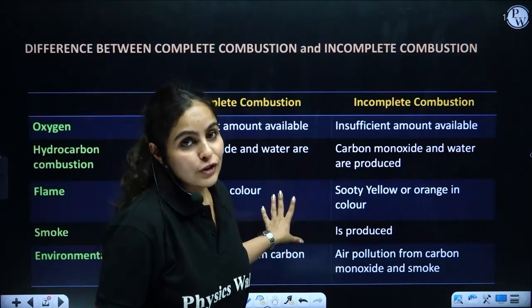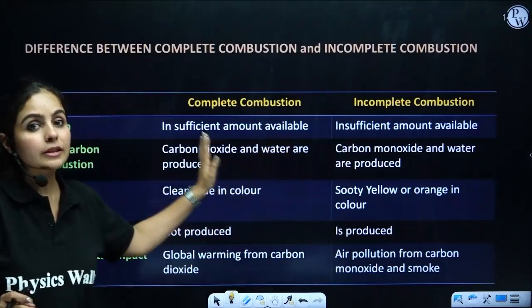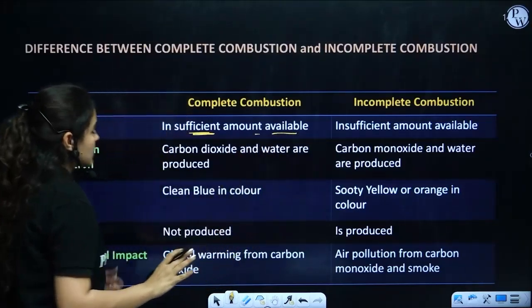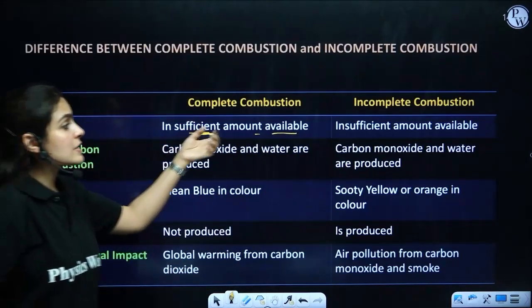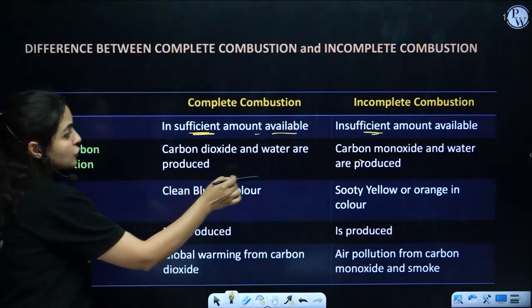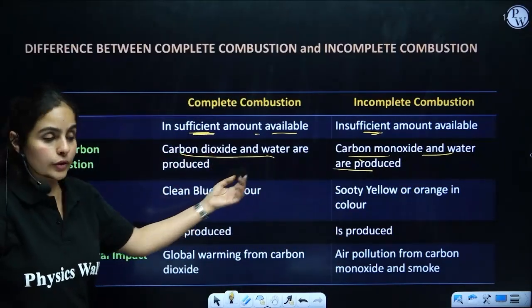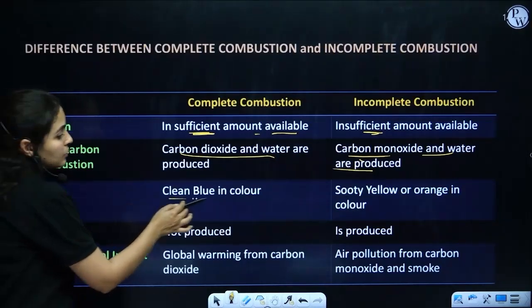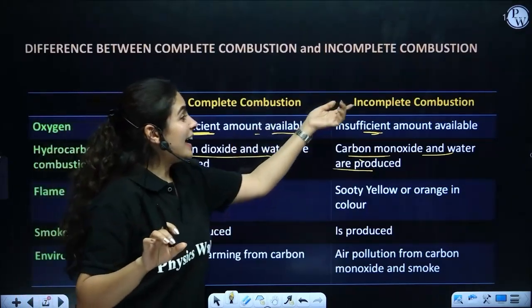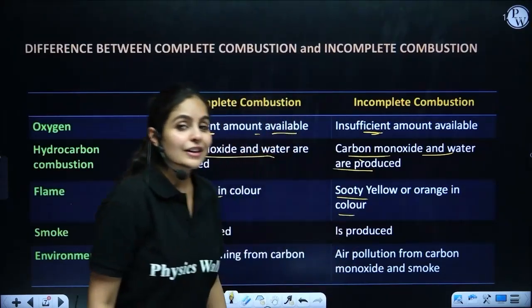There is a major difference which is given to you on screen. Sometimes you get a question in your MCQ related to complete and incomplete combustion, so let's take a look here. When there is an insufficient amount of oxygen available, then we call it incomplete combustion, which results in the formation of carbon monoxide and water as products. And in complete combustion, you will get carbon dioxide and water. Whereas if we talk about flame, complete combustion gives a clean blue flame, and in incomplete combustion, you will get a sooty yellow or orange color flame.